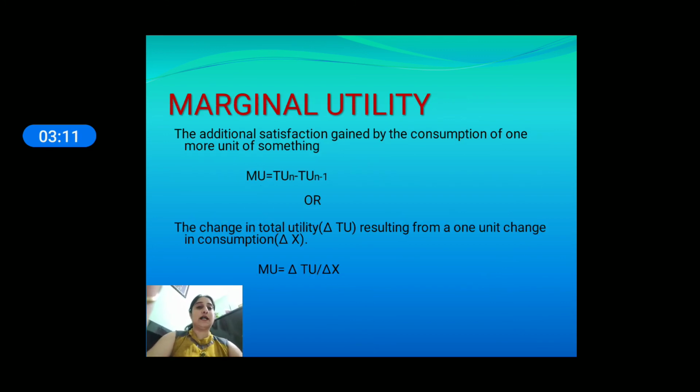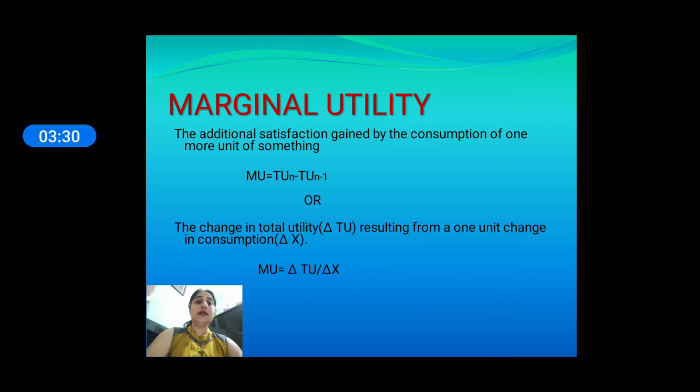Now what is marginal utility? It is the change in total utility due to consuming an additional unit of any commodity. When we consume an additional unit of a commodity, there will be a change in total utility, and this change is called marginal utility.